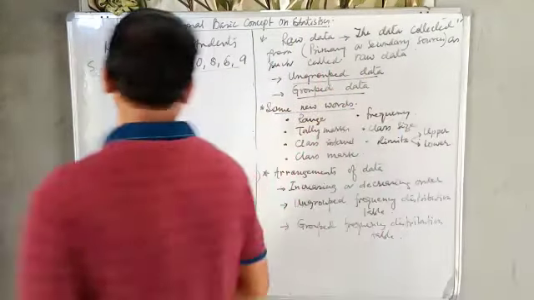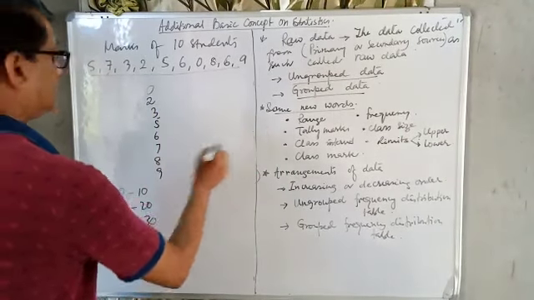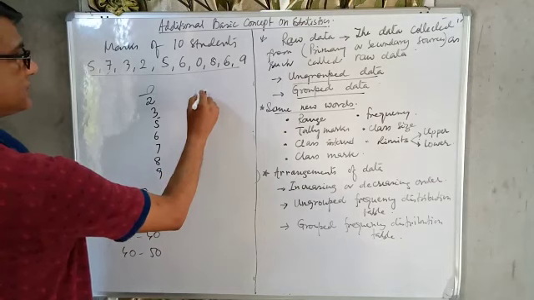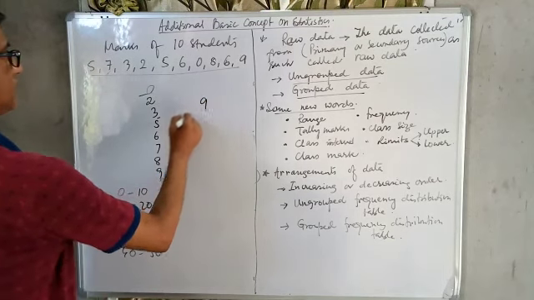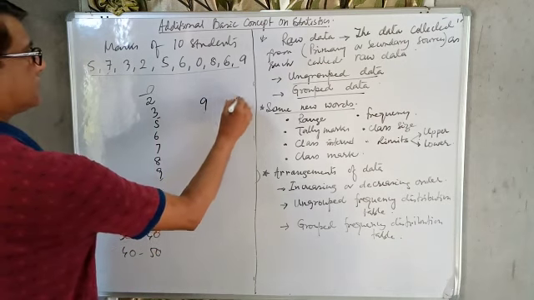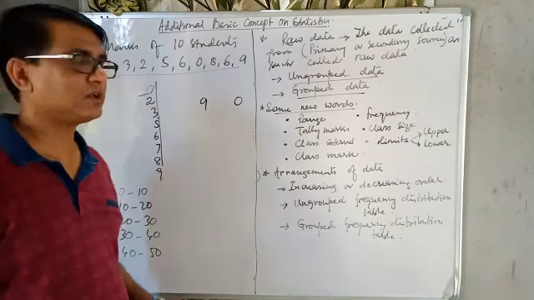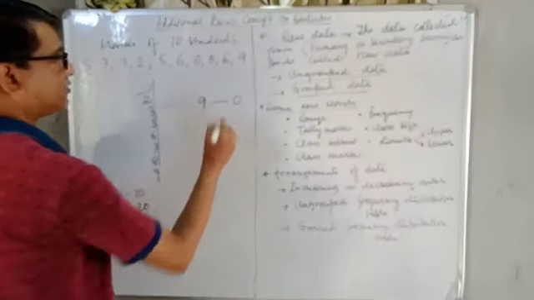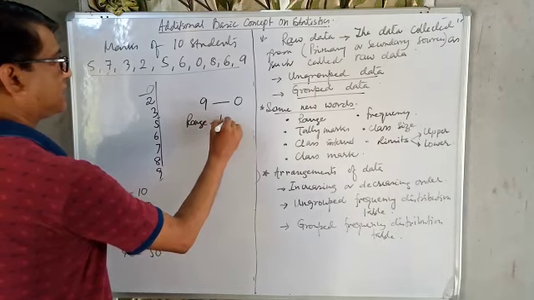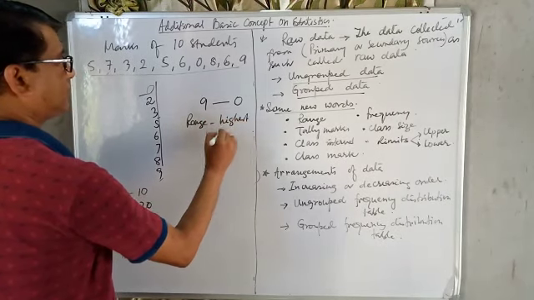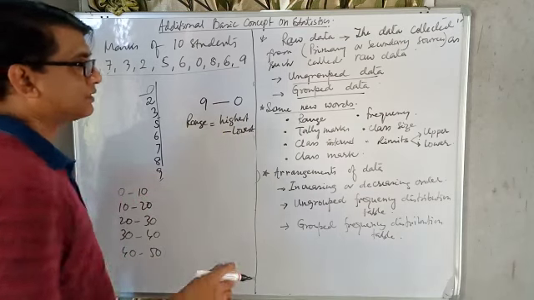And in this data, what is the highest here? Highest is 9. And what is the lowest? Lowest is 0. From here we can say highest is 9 and lowest is 0. The difference between the highest and lowest value is called range. What is range? Highest minus lowest value. That is called range.